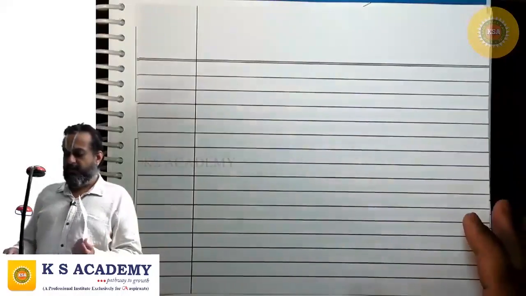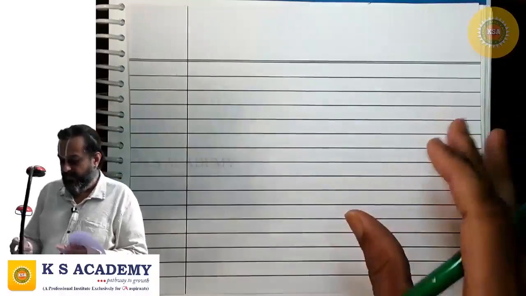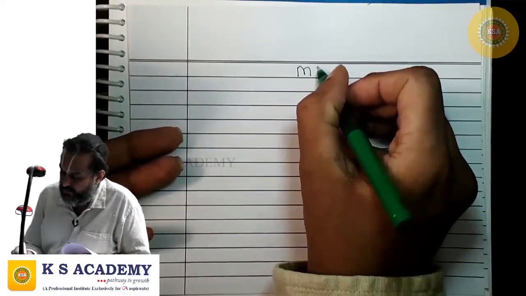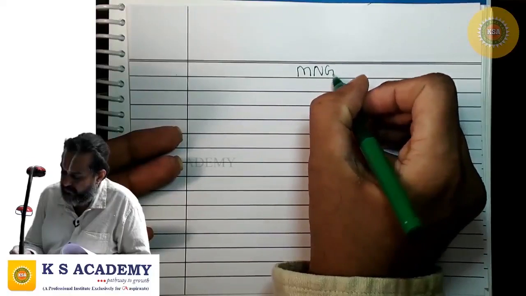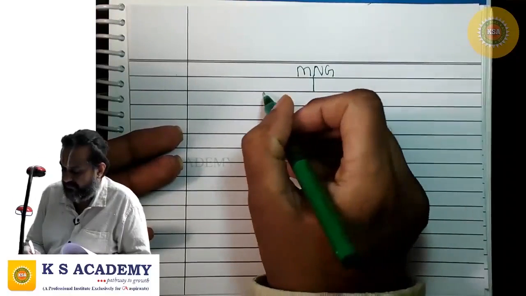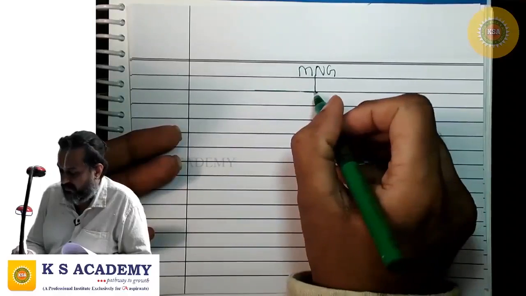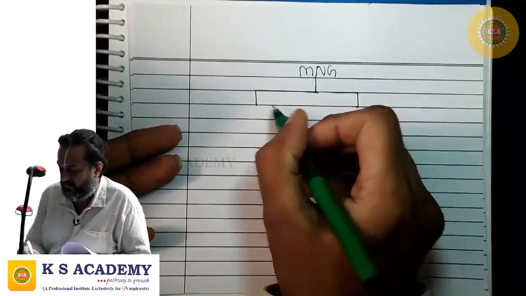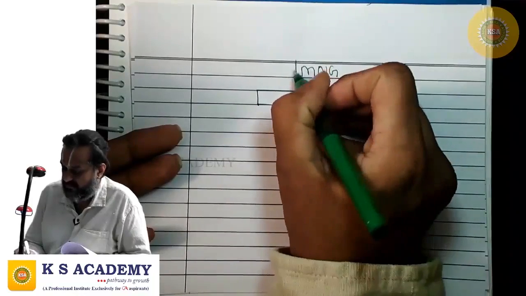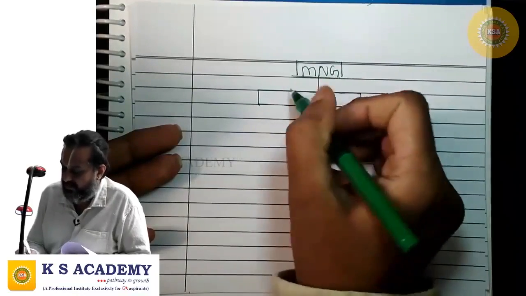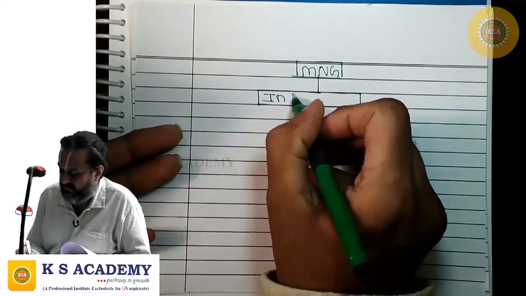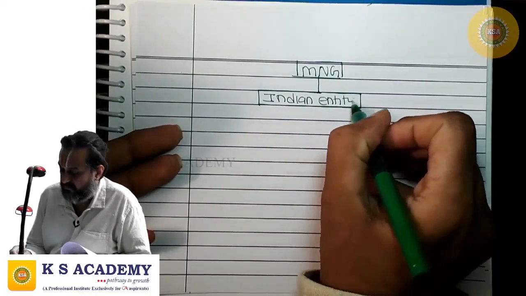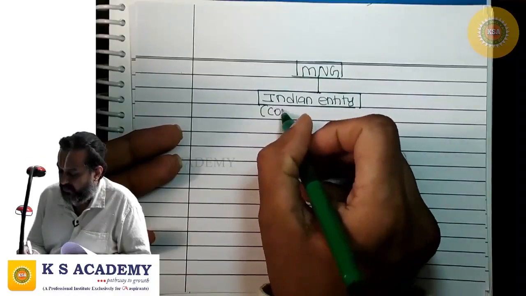Why do we discuss all these things? Because in a multinational group, there can be an Indian entity being a constituent.